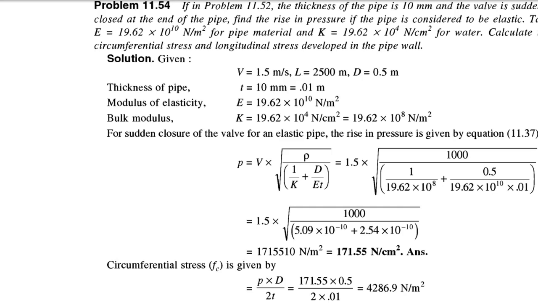So substituting these values, we will get the longitudinal stress in Newton per meter square, that is 2143.45 Newton per meter square. So we have covered the topic, that is water hammer. We have seen the three conditions: gradual closure, sudden closure when pipe is elastic, and sudden closure when pipe is rigid. And we have solved the numericals based on these equations.